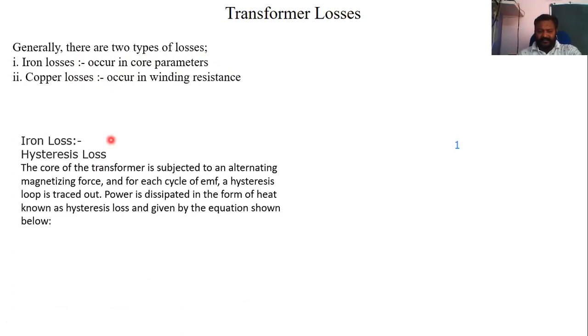So first, hysteresis losses. What is hysteresis loss? I think you have already learned about the BH curve, and from that you can easily understand hysteresis loss. The core of the transformer is subjected to an alternating magnetic force, and for each cycle of EMF a hysteresis loop is traced out. Power is dissipated in the form of heat, known as hysteresis loss, given by P hysteresis equal to Kh times B max raised to 1.6 times F times V watt.